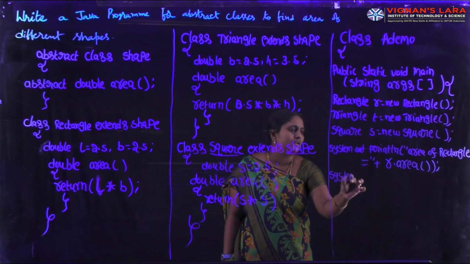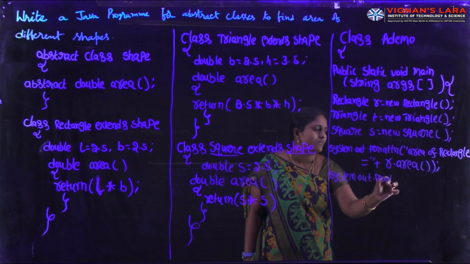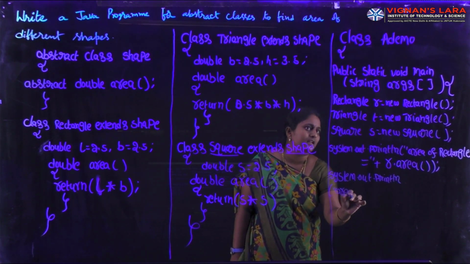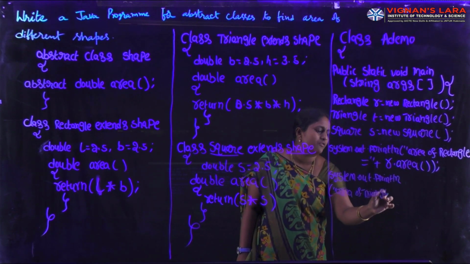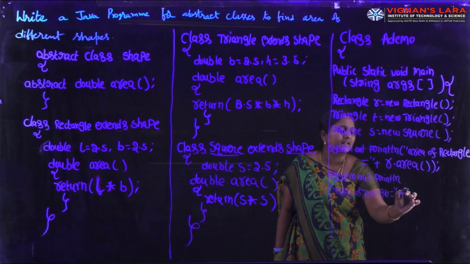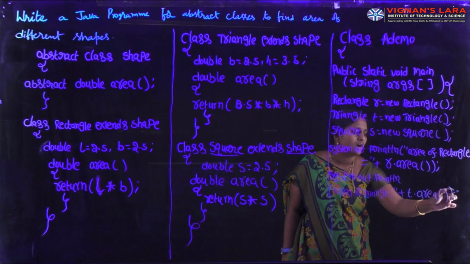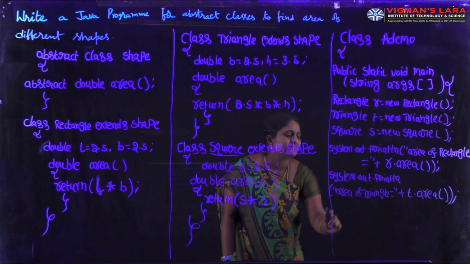Here I am writing System.out.println, "area of triangle equal to" plus, what is the object of the triangle class? T dot area. In a similar way, we have to find the area of the square class.